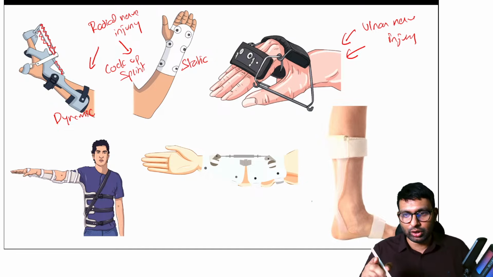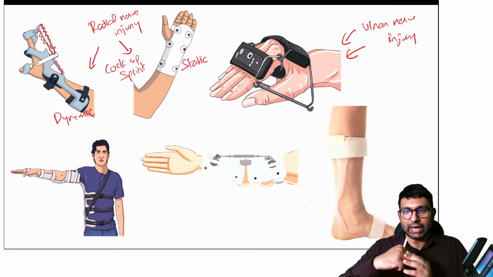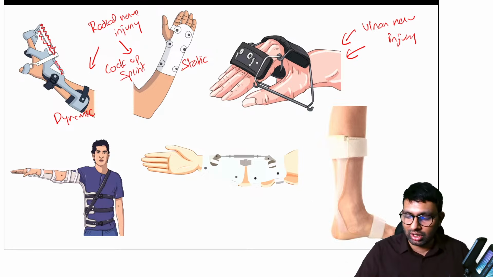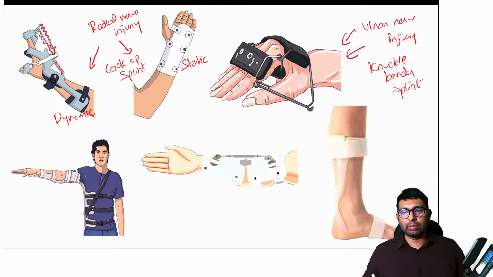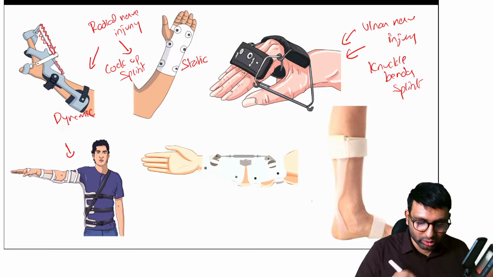Okay, yeah, lumbricals, correct. You're right, Stardust, lumbricals. So this has to be an ulnar nerve brace, and because it is flexing the knuckles, it is bending the knuckle region. MCP is going into flexion. We call it a knuckle bender splint. Knuckle bender splint. Now let's go into this one here.